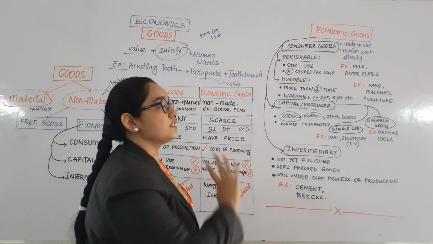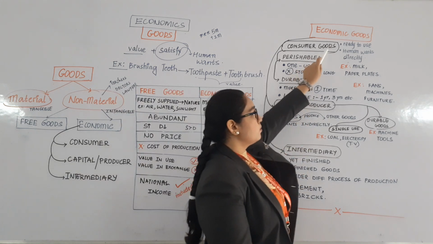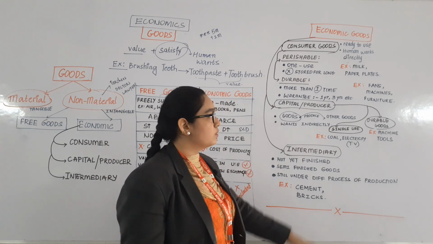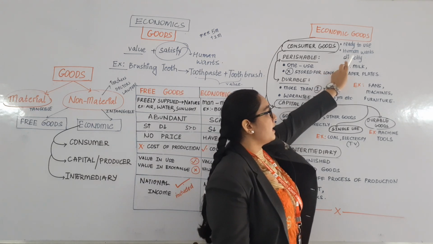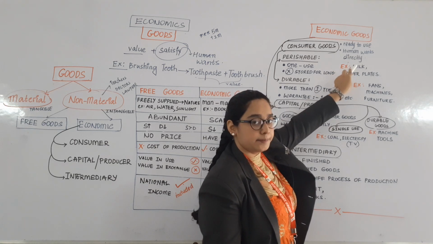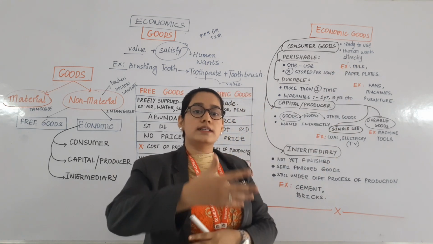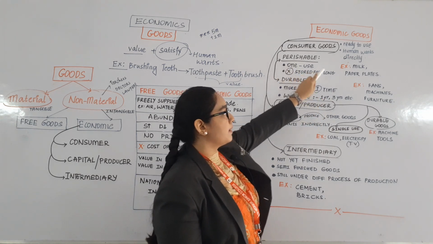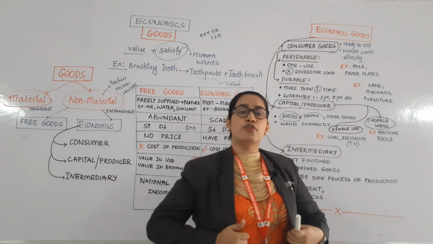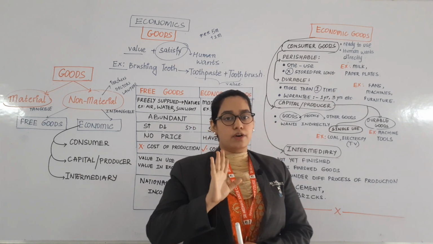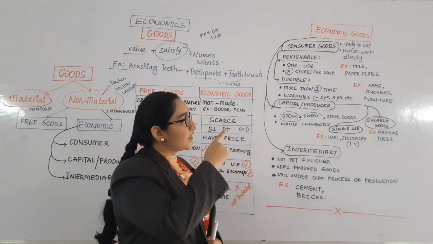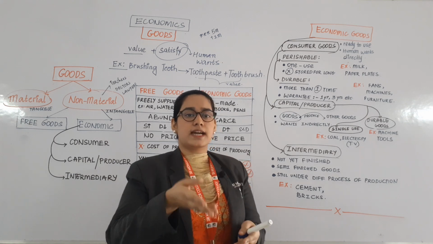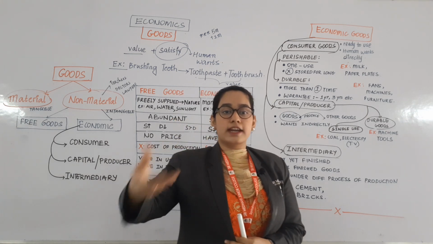Now what are consumer goods? Consumer goods are ready to use, and they can satisfy human wants directly. For example, we have milk or any kind of fruits. It is ready to use. Fruits, anytime you can just cut it and eat it. No need to cook it.